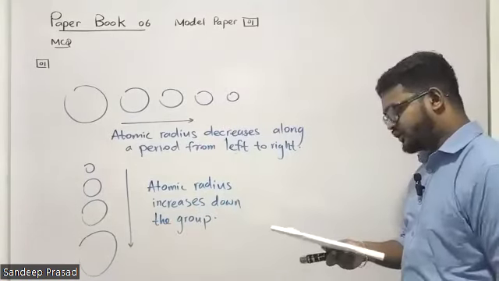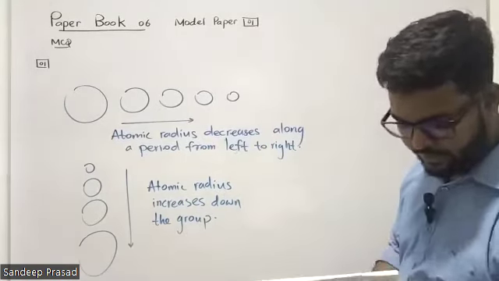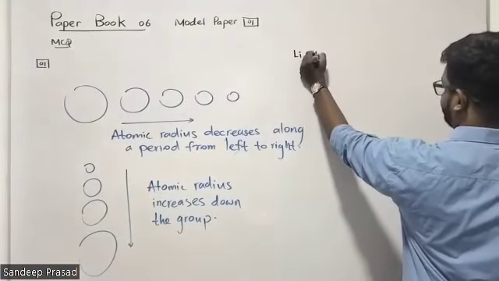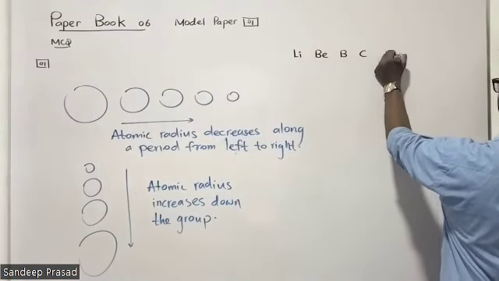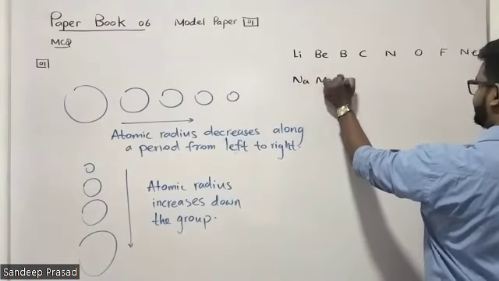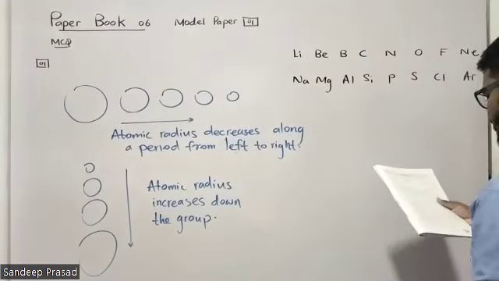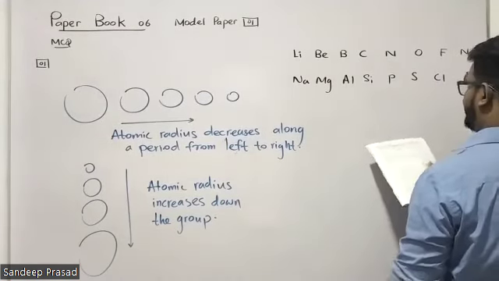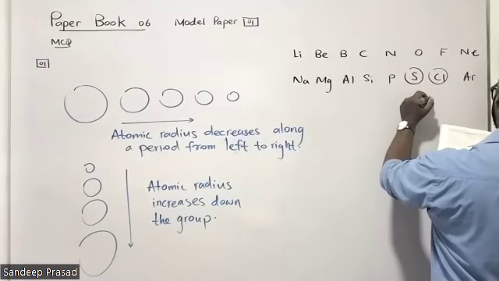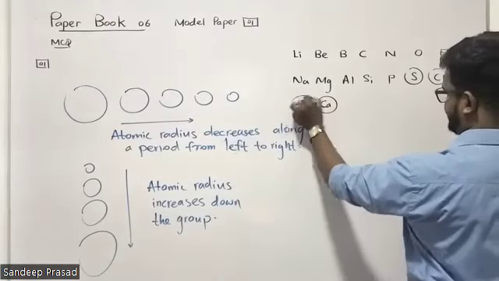Then students, according to the question, they have given sulfur, chlorine, argon, potassium, calcium. We know that in the periodic table, these elements are located actually. Let's go for the second period: lithium, beryllium, boron, carbon, nitrogen, oxygen, fluorine, neon. Then here we have sodium, magnesium, aluminium, silicon, phosphorus, sulfur, chlorine, argon. Here we have sulfur. Then chlorine is given, argon here, potassium and calcium are also given in this way.